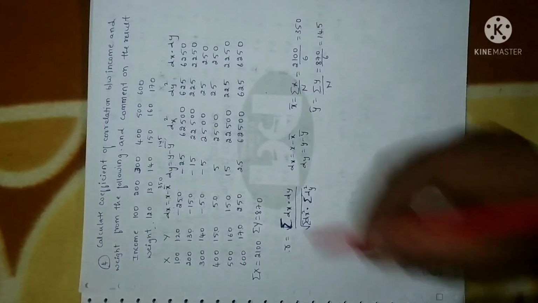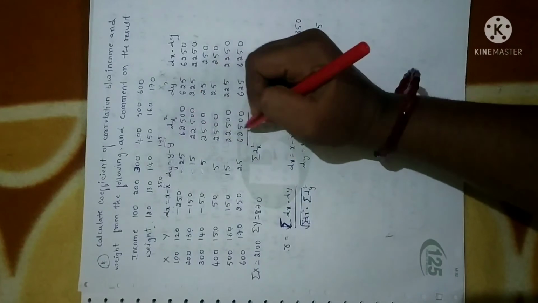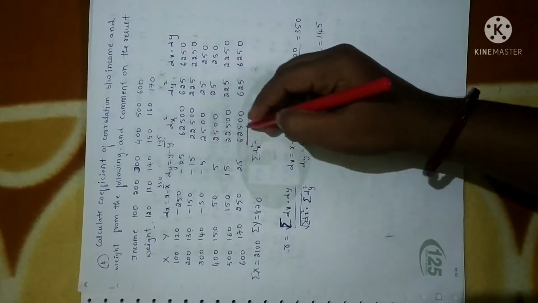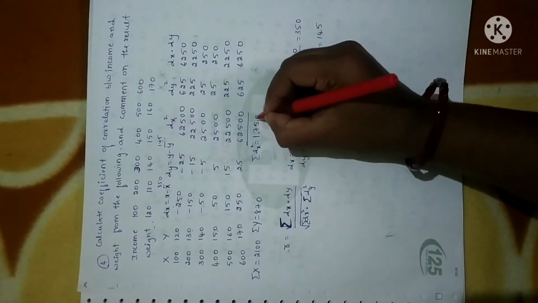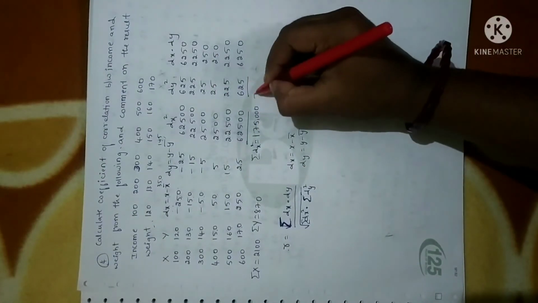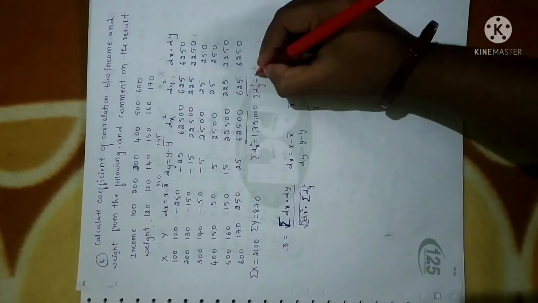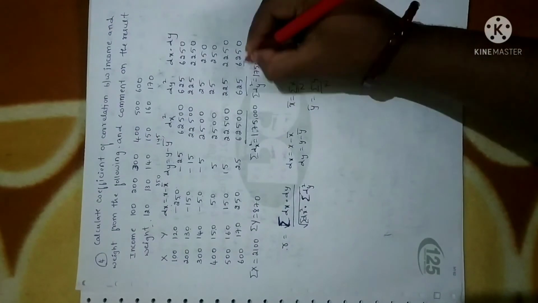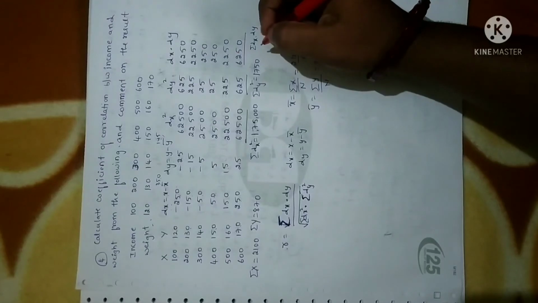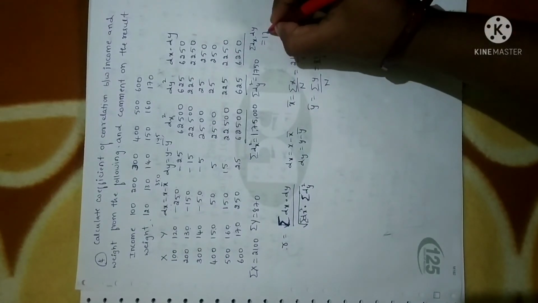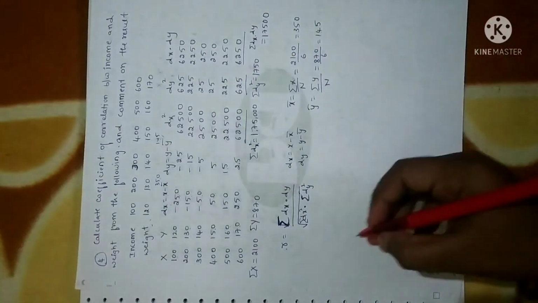I have obtained this. Next we need the values of sum of dx square and dy square. You just add all these values, use the calculator. If you add all the values of the dx square column, you will get 1,75,000. Similarly, you add all the values of the dy column, and you will get 1750. Similarly, we need the summation of dx into dy. When you add all these values, you will get 17,500.